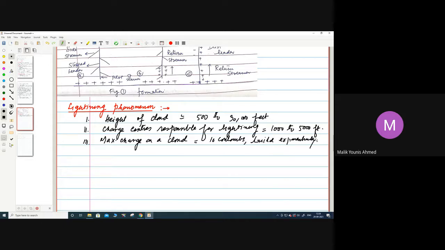Okay. Next, we are considering the maximum potential of a cloud. How much is that? That is 10 megavolts to 100 megavolts that we are considering. That's the maximum potential of the cloud.